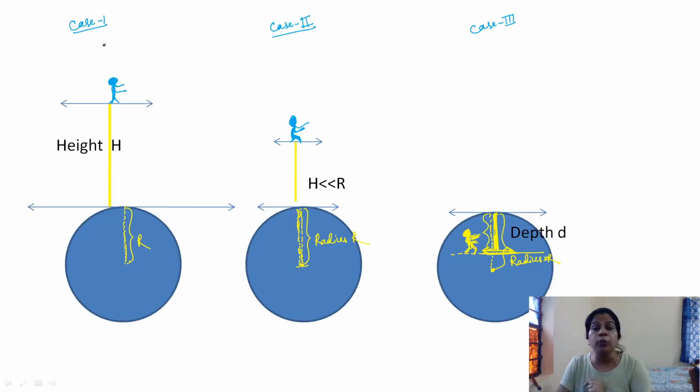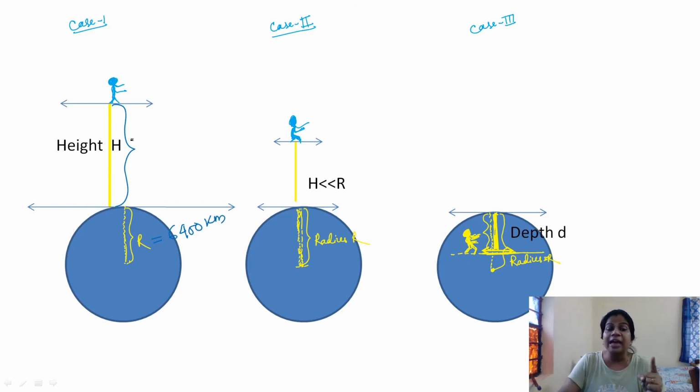So before going for the derivation, I need to tell you there are three cases. Case 1: if the man is at a certain height and the height is much greater than the radius of Earth. You know the value of the radius of Earth? 6400 kilometer. But if the height is much greater, like 10,000 kilometer or 20,000 kilometer, then what is the value of gravitational acceleration in this case?